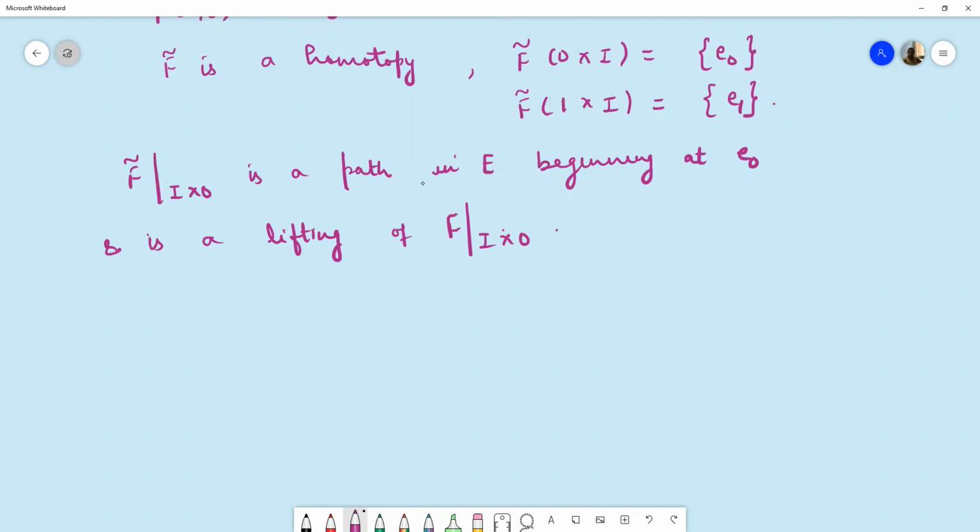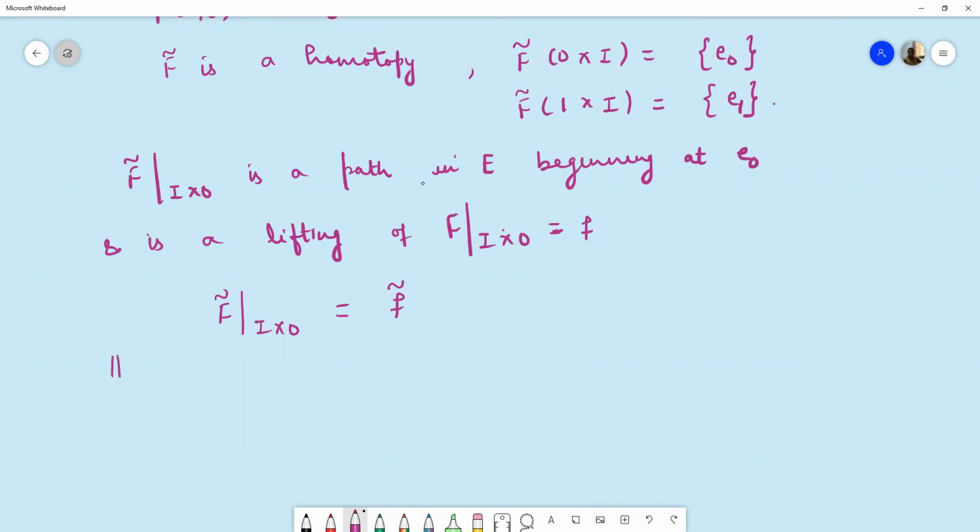But we know this path has a unique lifting beginning at point e naught. So it means this F tilde restricted to I cross 0 should be equal to f tilde, because this basically is equal to f. So this is f, and f tilde is the unique lifting of f at point e naught. So this should be equal to f tilde.